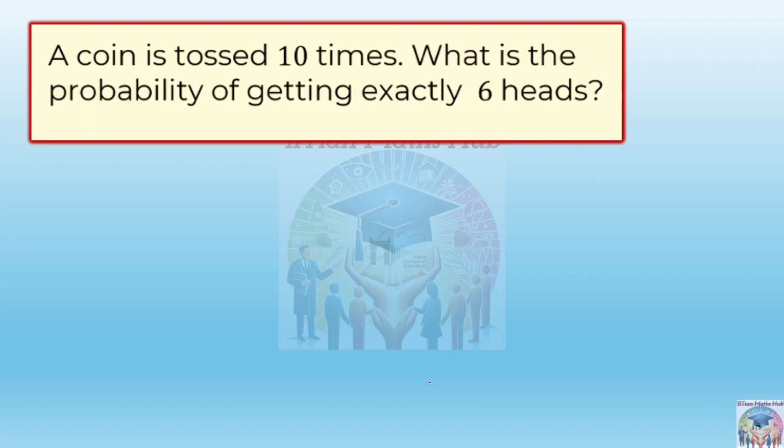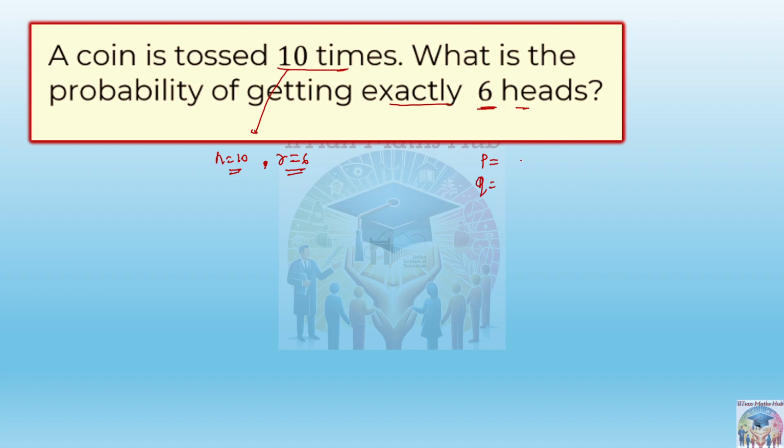This is the next question. A coin is tossed 10 times. What is the probability of getting exactly 6 heads? Again, n is 10 here. So r is 6. And what is the probability of success and failure in this case?